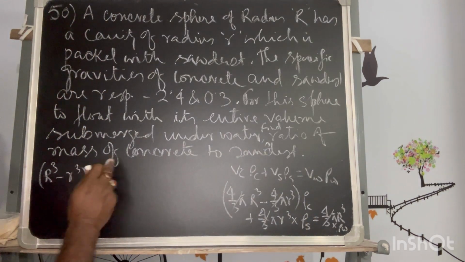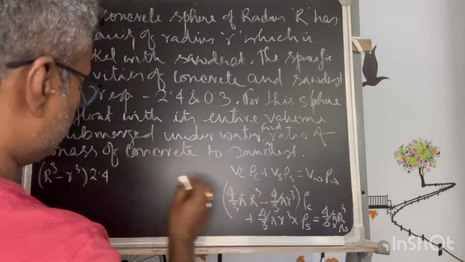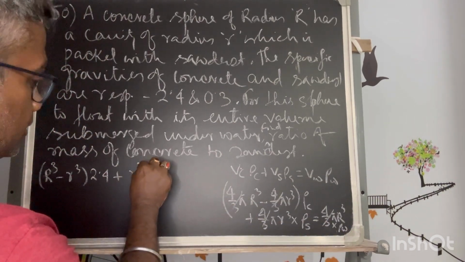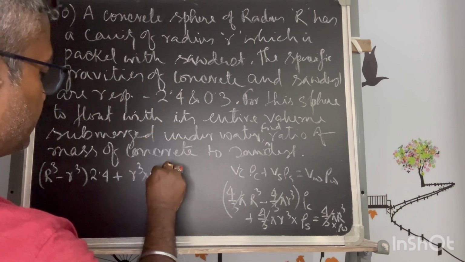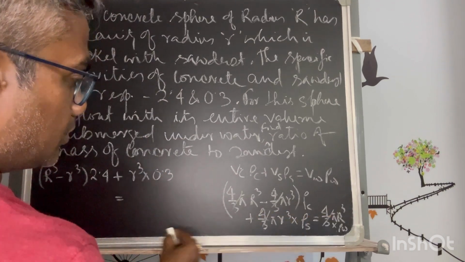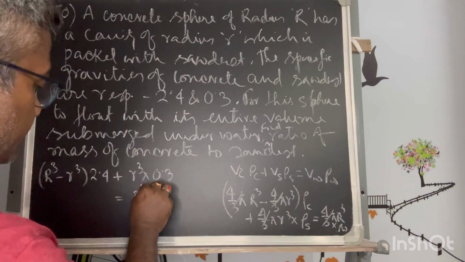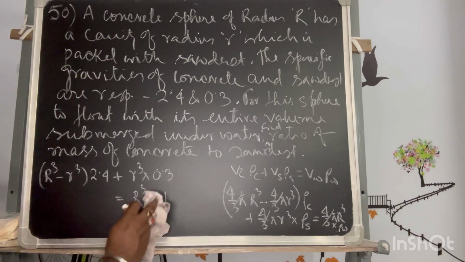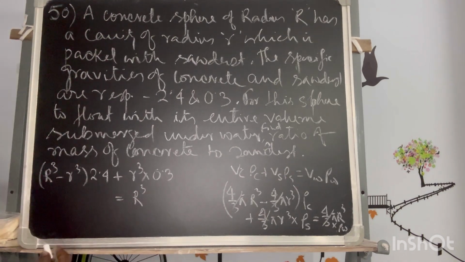So I am just putting the values only, plus r cube into 0.3 for sawdust, and this is equal to R cube into 1 for water.